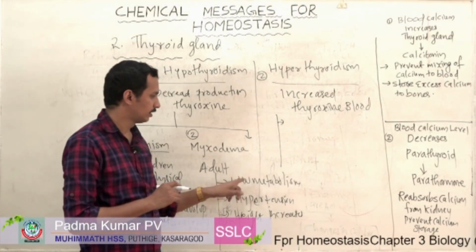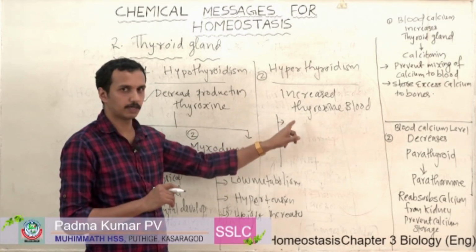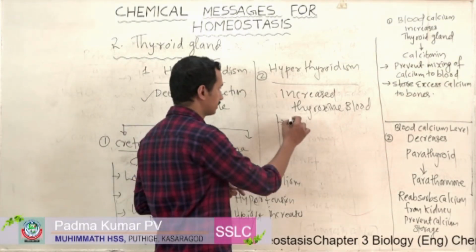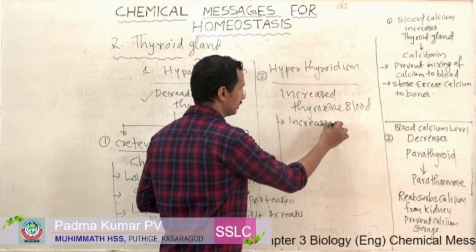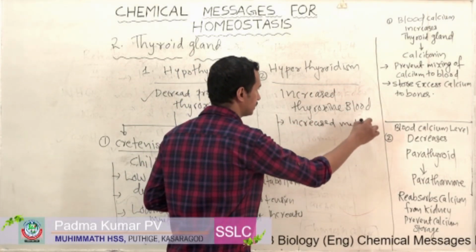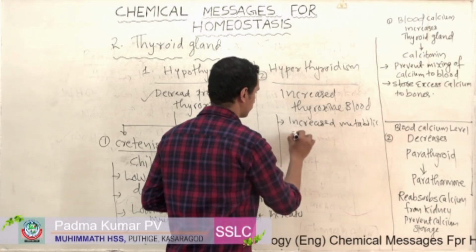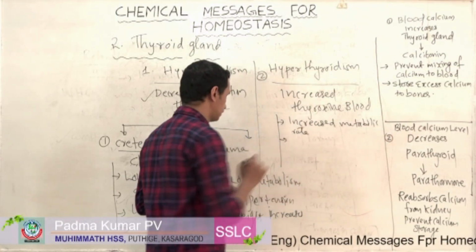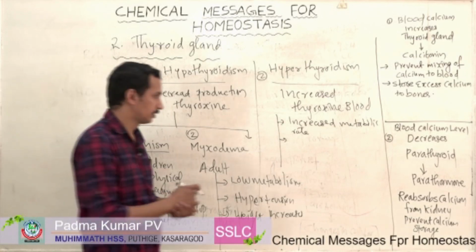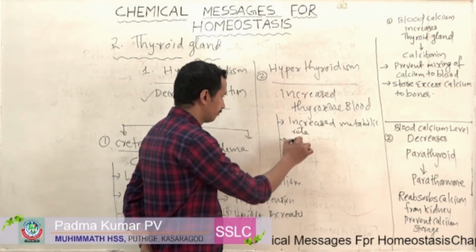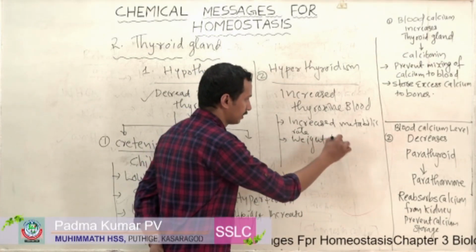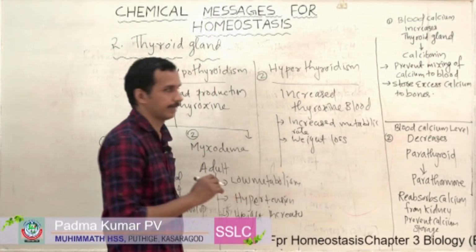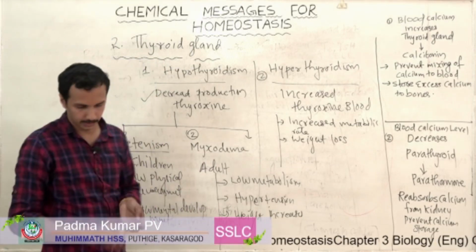Here you wrote low metabolism. Here what we have to write? That is, rate of metabolism increases. Here you can write increased metabolic rate. Okay, first point you can write increased metabolic rate. Here also there is weight loss. Weight loss is present in the case of hyperthyroidism.